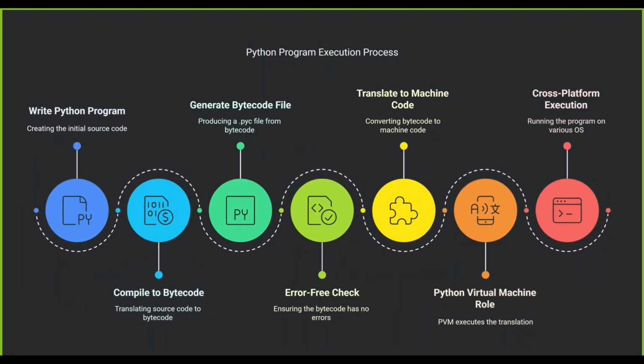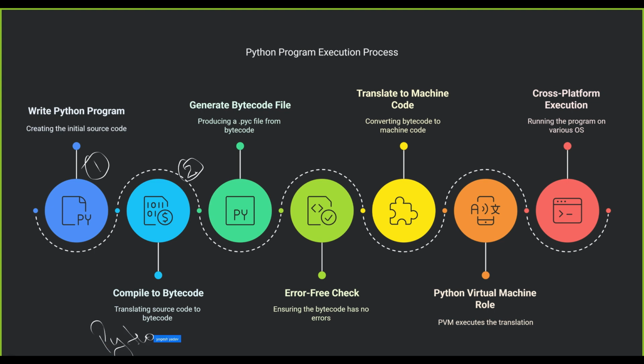As we discussed in the last video, in a Python program, first we need to write the source code, which means we need to make a Python program. Then we start the compiling part of it. How will we run it? A Python program file has the .py file extension. We need to run a command: python, space, and the program name. Suppose this is main.py. So this we need to do.